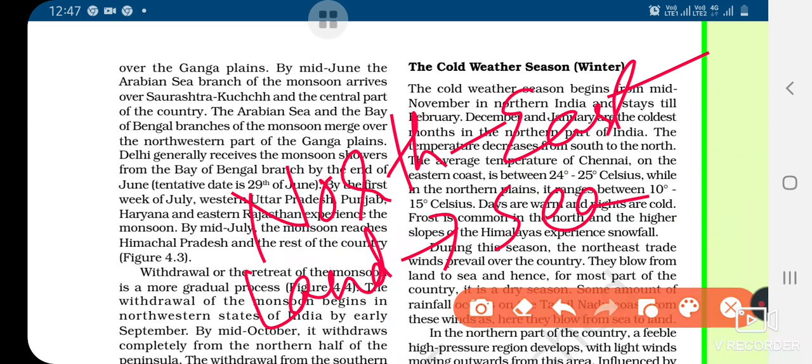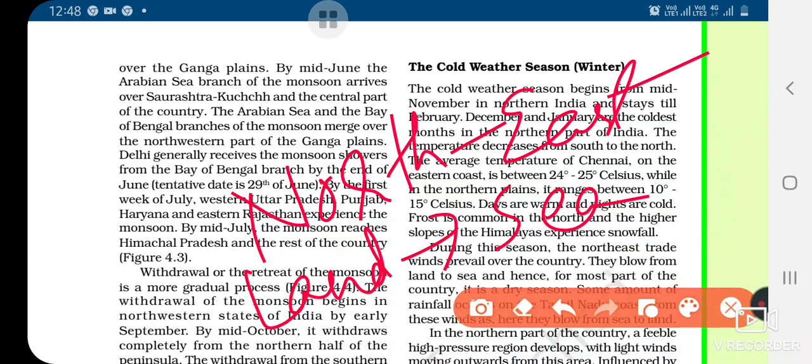Some amount of rainfall occurs on the Tamil Nadu coast from these winds, as here they blow from sea to land. But in Tamil Nadu, what happens? We know that it is a peninsular part of our country. There, the winds blow from sea to land, because we know that above the sea there is a high pressure area, and on the land it is a low pressure area. So there, some moisture is brought by the wind onto the land. That's why some rain is also observed in the cold weather in the range of Tamil Nadu.